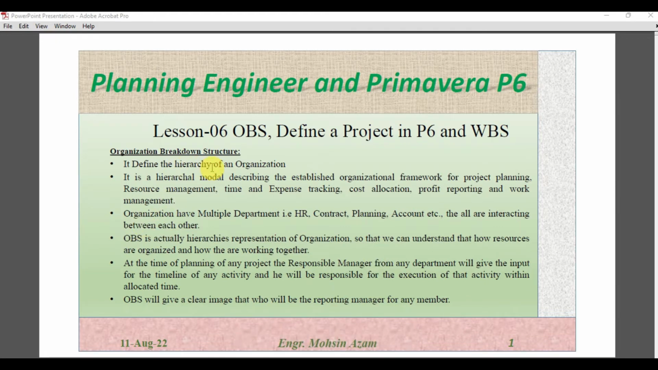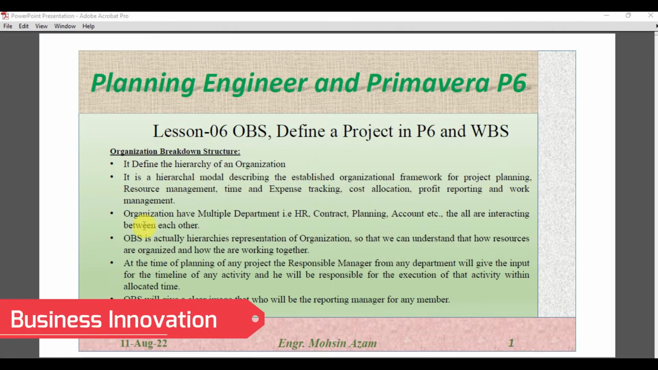Organization Breakdown Structure is actually the hierarchy of an organization. As we discussed before, EPS was the hierarchy of the projects and programs in an organization, but OBS is actually the hierarchy of the organization. So as it is written here, that hierarchical model describes the established organization framework, how the organization is formed for project planning, resource management, time and expense tracking, cost allocation, profit reporting, and work management.